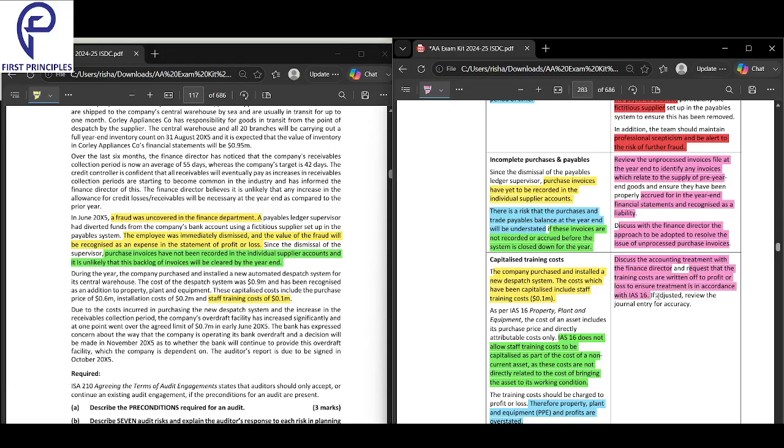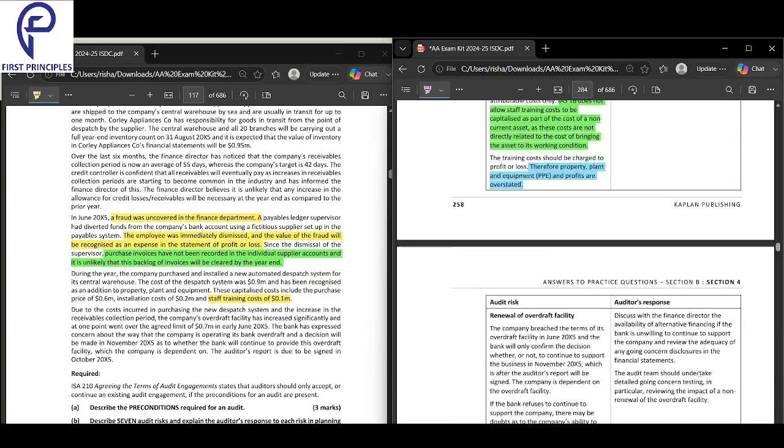Okay, after they have adjusted, you review the journal entry also. First you discuss with them, then you tell them to correct it, and after the correction is done, you personally go and check their correction. That is about the training cost capitalized. What is their correction looking like? How have they corrected everything?